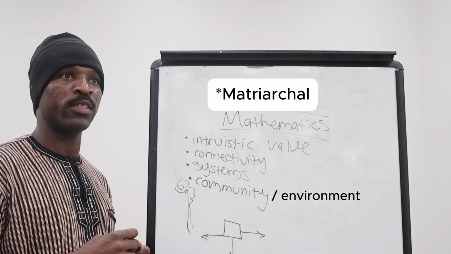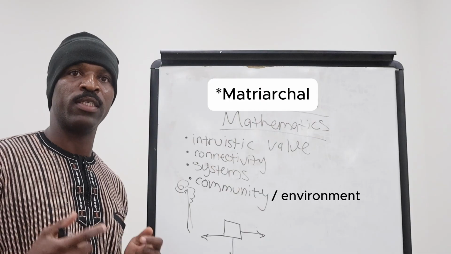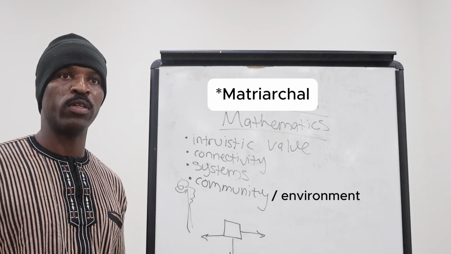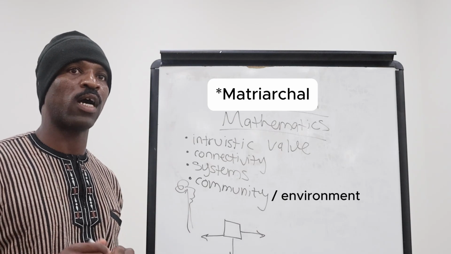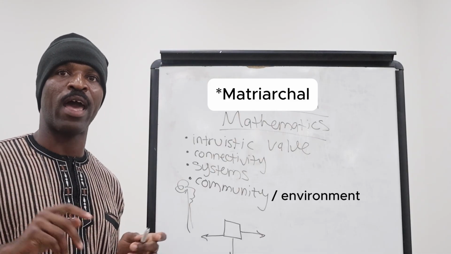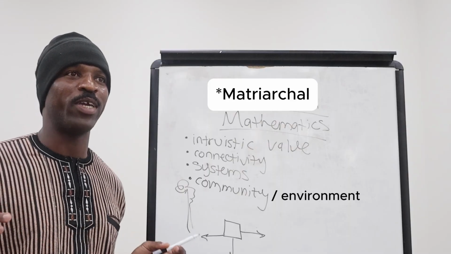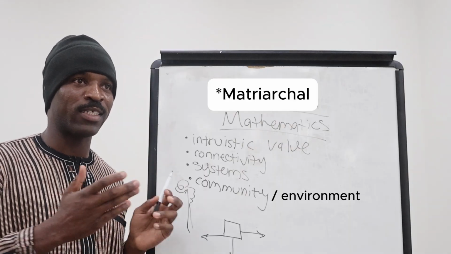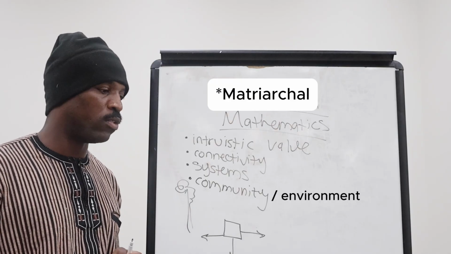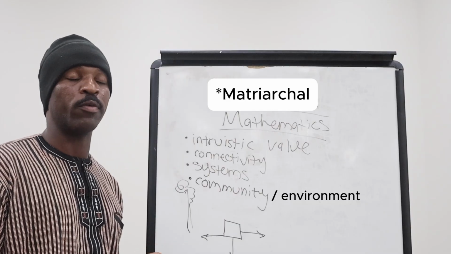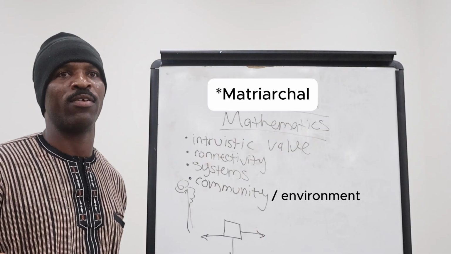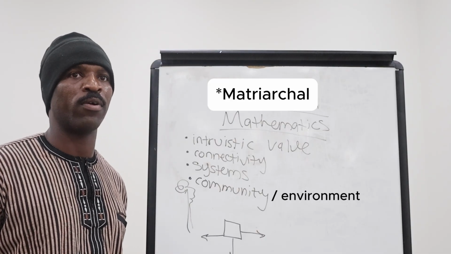So another difference is the way that we approach mathematics today is we start abstract and then we go realistic, okay? So we start with these concepts like we sit down and we think about math. We give an abstract number of apples and stuff, and then the kid asks, why are we getting 150 apples? That's the way that mathematics is approached today. We give concepts first, and then we try to apply them to reality, to see how does this math even line up? Because half the time when we're sitting in class, we're like, I don't even know how I'd ever use this. It's not very important.